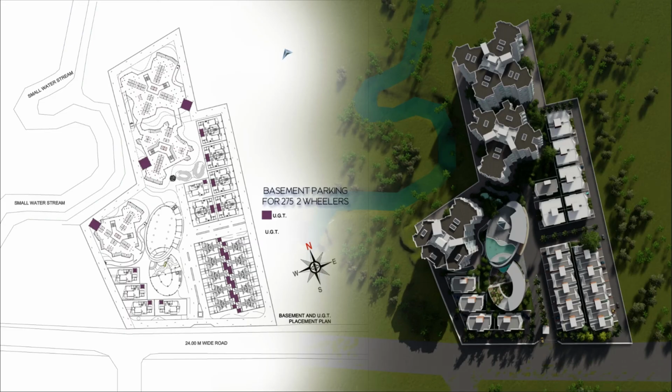So this is the basement parking plan for 2-wheelers. It has a 275 parking capacity and these are the UGT placements for each unit.